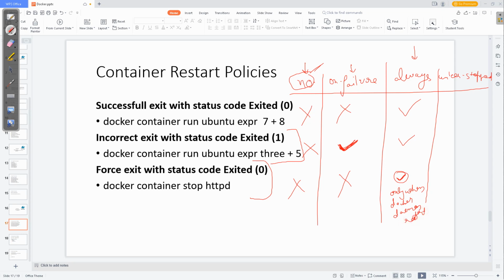Okay, this point you need to remember. The restart policy only applies when the Docker daemon restarts. When you stop a container, it should ideally switch back to its original state, and we'll see in the hands-on why it is stopped. Suppose you have a container and you want to increase its memory size.